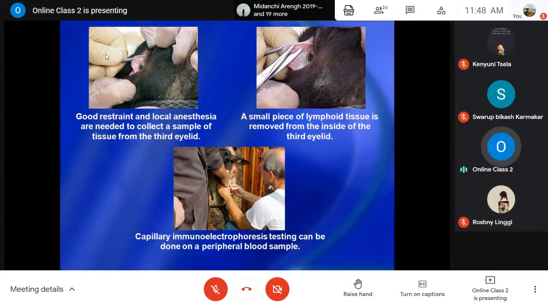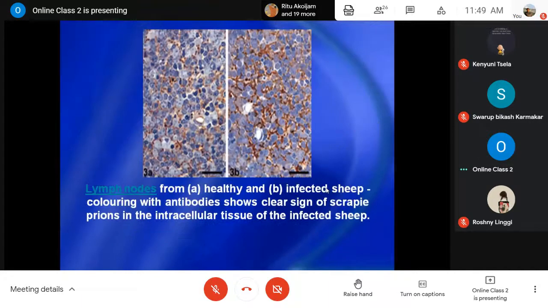A collection of tissue from the third eyelid should be done, and a small piece of lymphoid tissue is removed from inside the third eyelid, and that can be utilized for immunohistochemistry and detection of the amyloid proteins, right? Similarly from the lymph nodes also, it can be done, to demonstrate antibodies against this very particular prion protein in the intracellular tissue of the infected sheep.